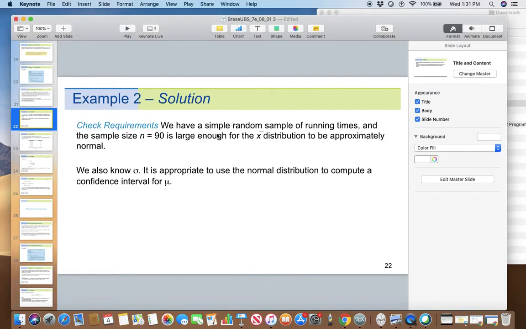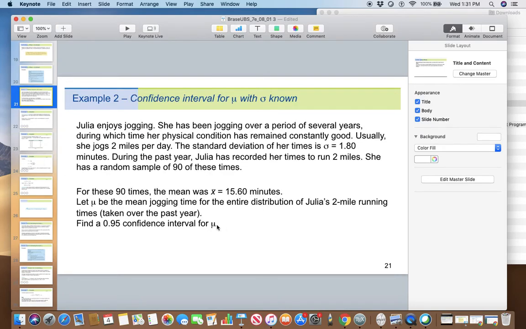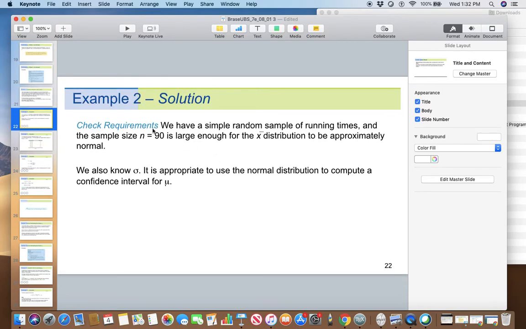So we have a simple random sample of running times. Sample size n is 90. It is large enough. Notice we don't know anything about her time distribution, whether it's normal or anything, but our sample size is large enough, so we can say x bar is approximately normal.